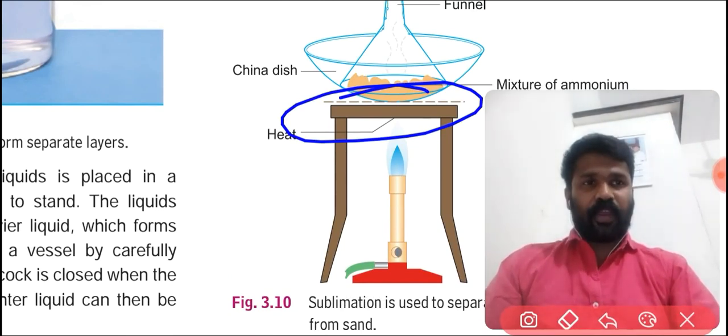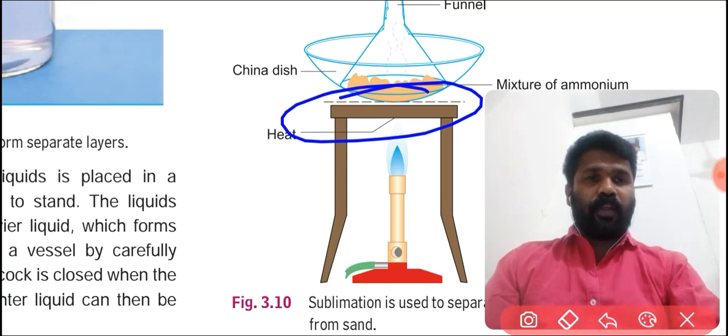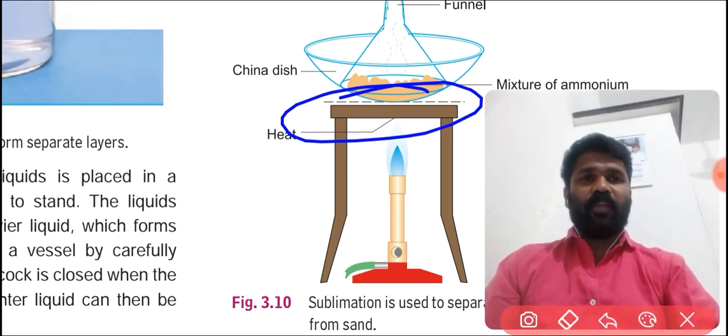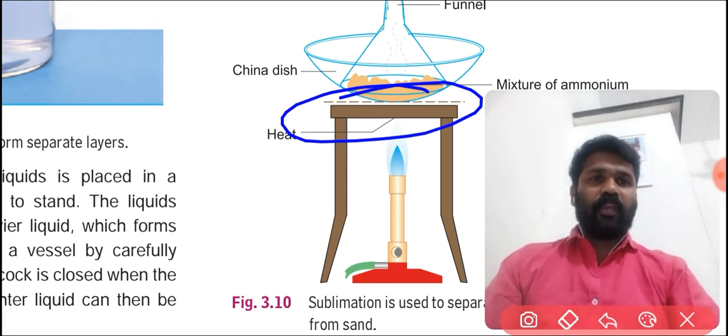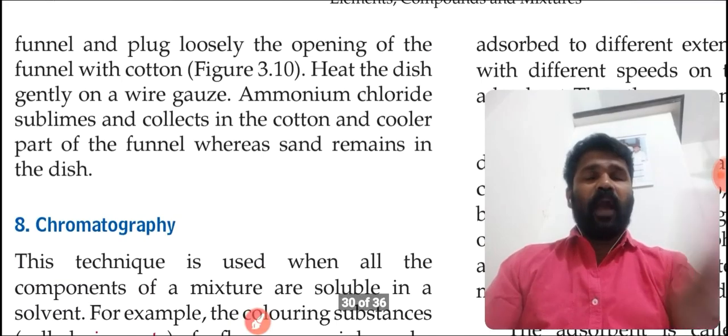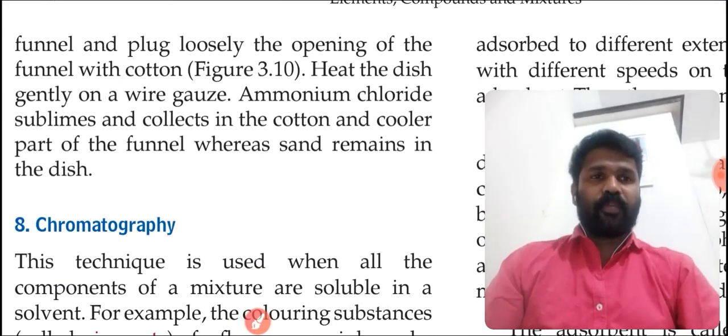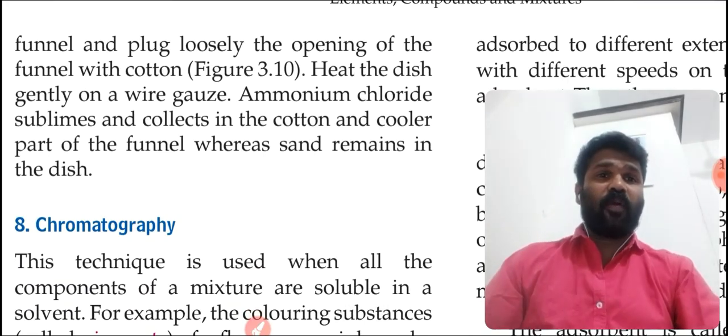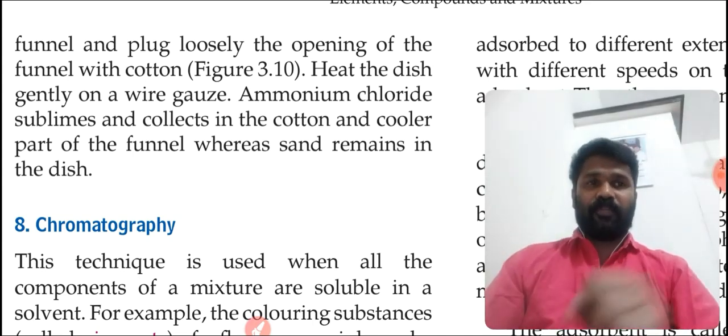Then you have to keep the wire gauze on the stand, and later you have to light a candle or burner. Then what will happen to ammonium chloride? Ammonium chloride sublimes and collects in the cotton and cooler part of the funnel, whereas sand remains in the dish.